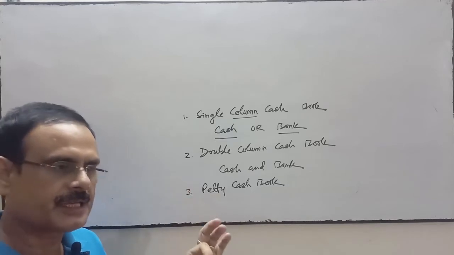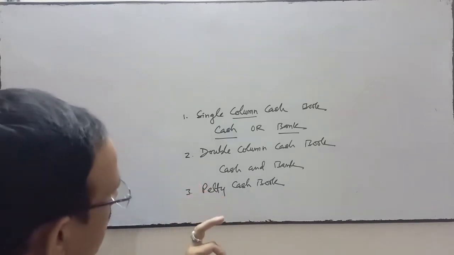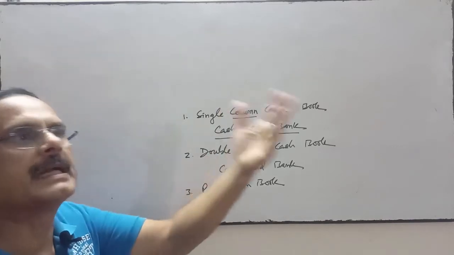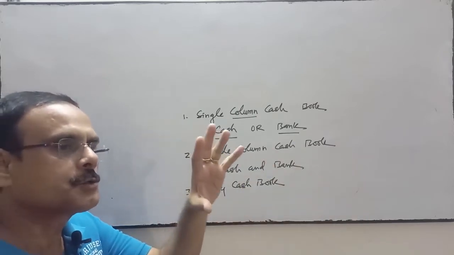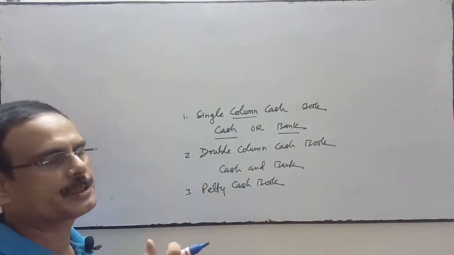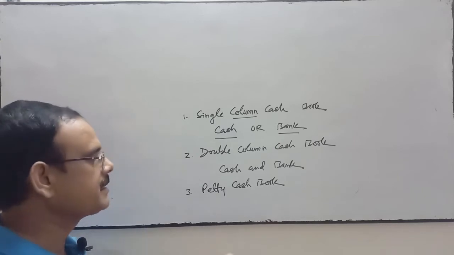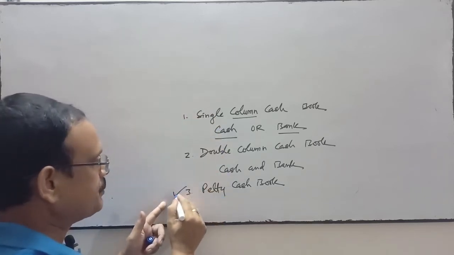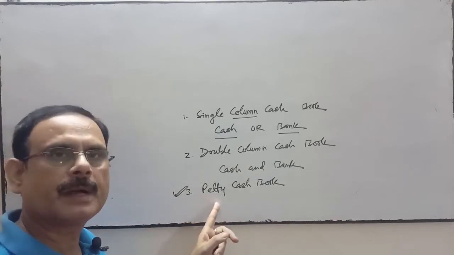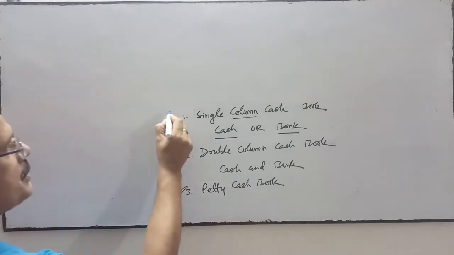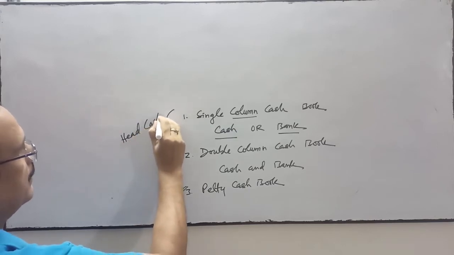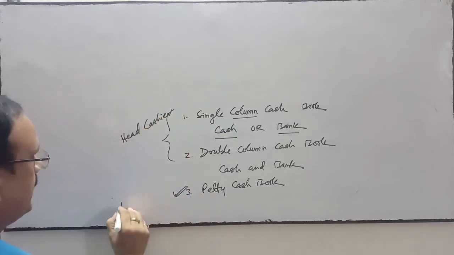Small expenses, nominal expenses, are recorded in the petty cash book instead of the cash book. We don't want to overburden the cash book, or the cash book should not be bulky. So to reduce the entries in the cash book, small expenses are recorded not in the cash book but in the petty cash book. This petty cash book is maintained by the petty cashier, and the cash book is maintained by the head cashier.